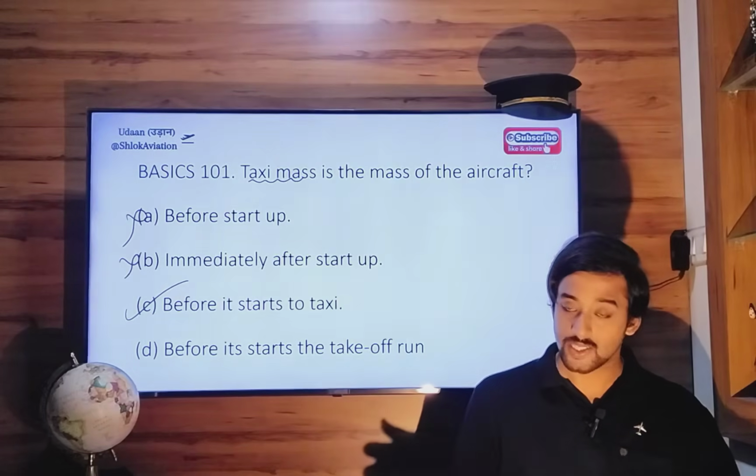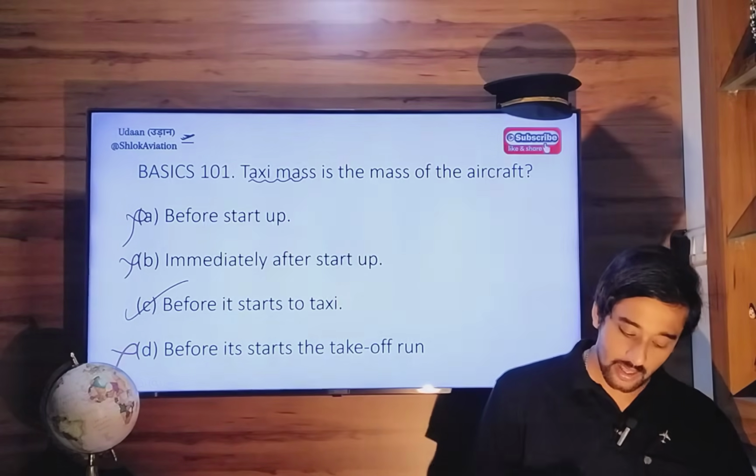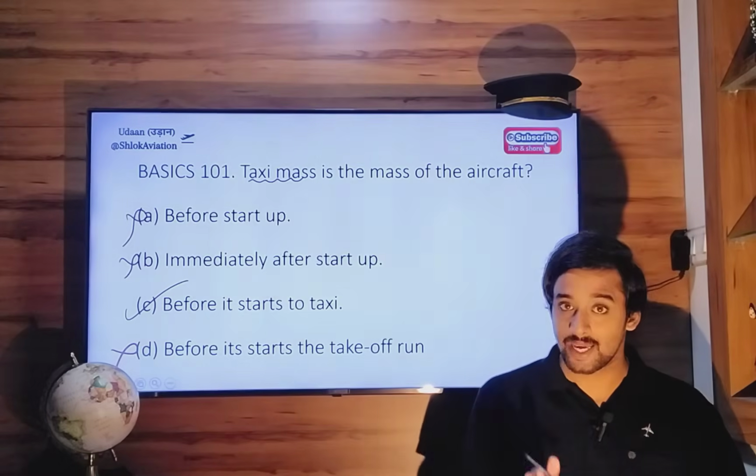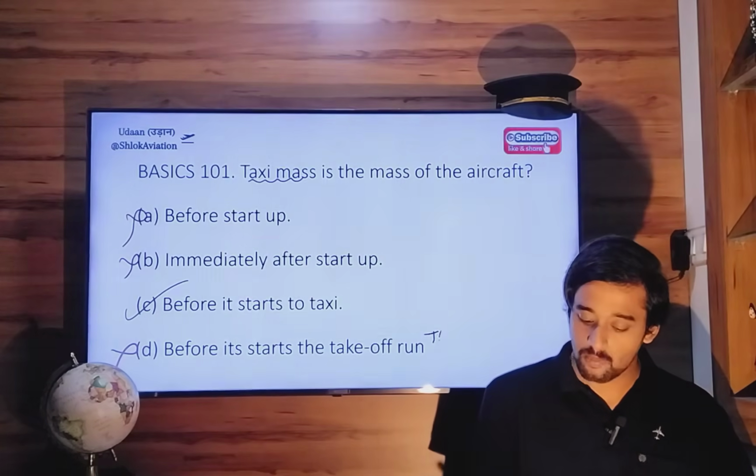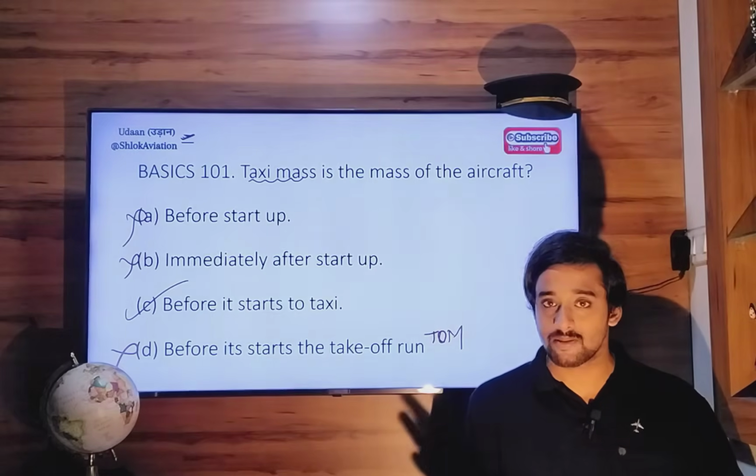Delta, before it starts the takeoff run. That is wrong again, because the weight of the aircraft at the beginning of the takeoff run is takeoff mass, right? It's not taxi mass, it's takeoff mass.